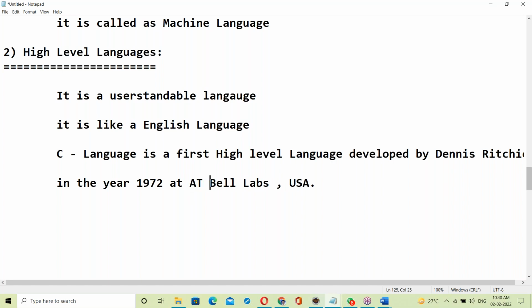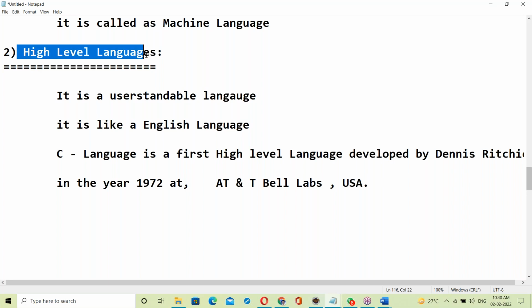C language by Dennis Ritchie, the first high level language.